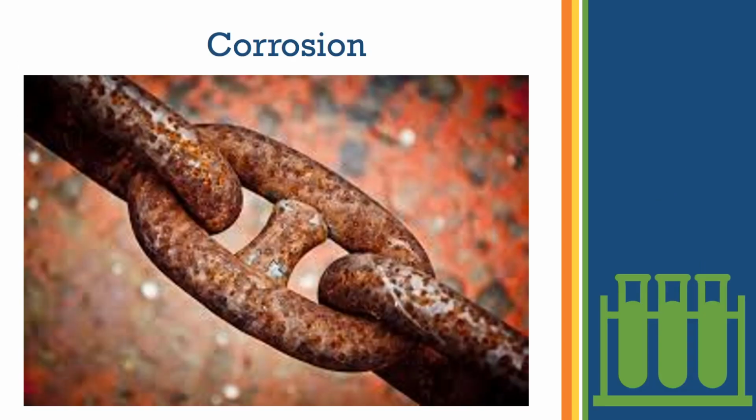Corrosion. The gases in the air sometimes react with metal to form certain compounds which get deposited on the surface. This process of spoiling of the metal is called corrosion. Let us look at examples. Here, you can see a reddish deposit on iron. This is one example of corrosion, where iron has been spoiled because it reacts with the gases in the air and also the moisture in the air.